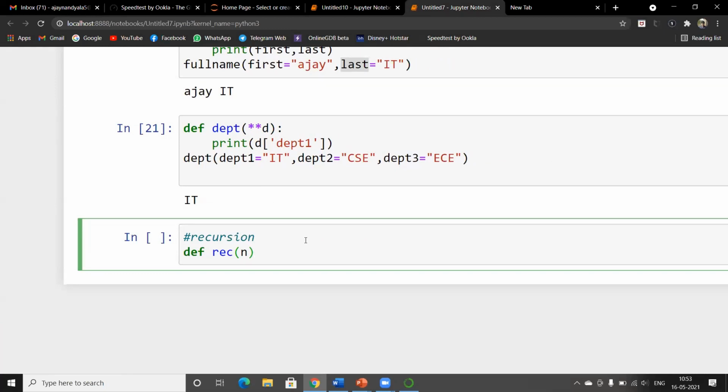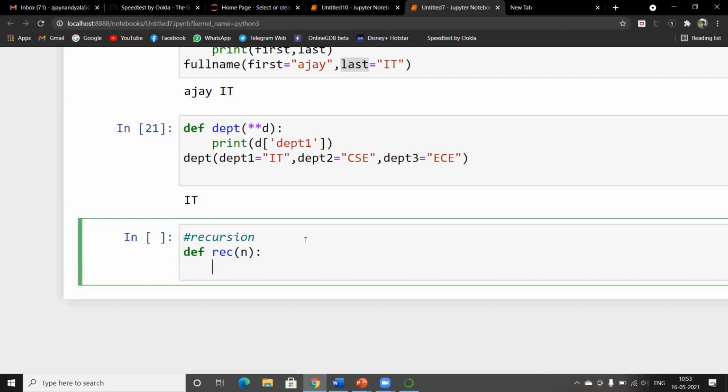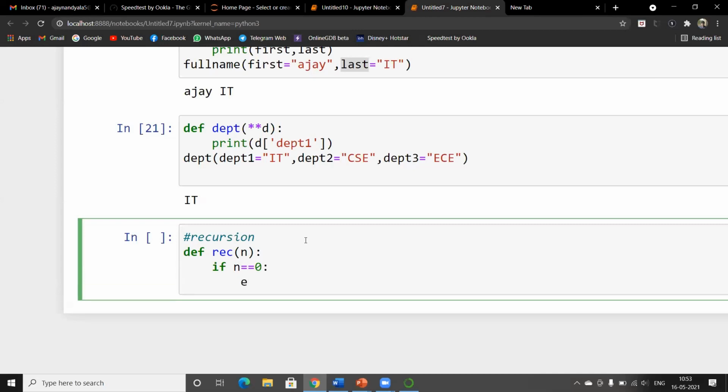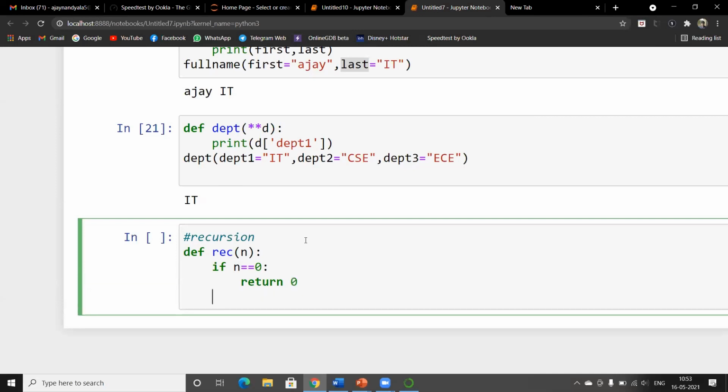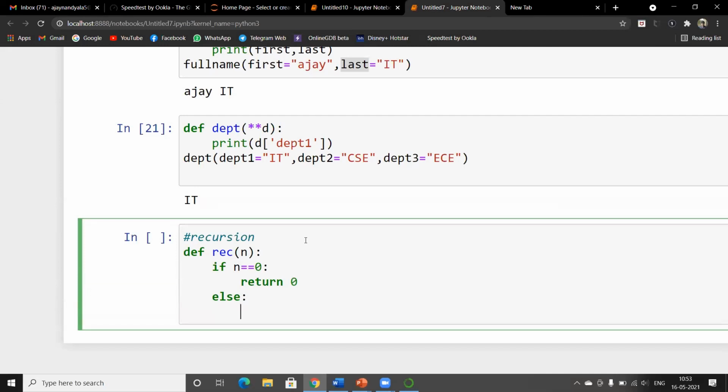Okay, using recursion. Then first we try to terminate the statement using return statement. And then we try to construct the remaining using recursion.